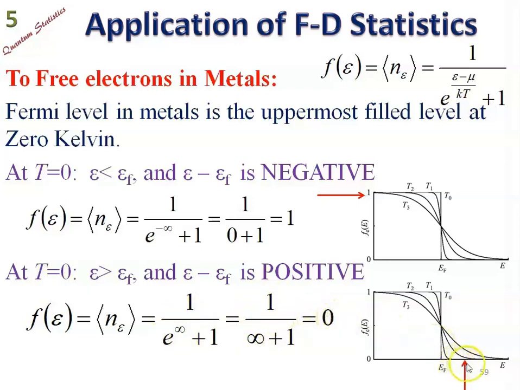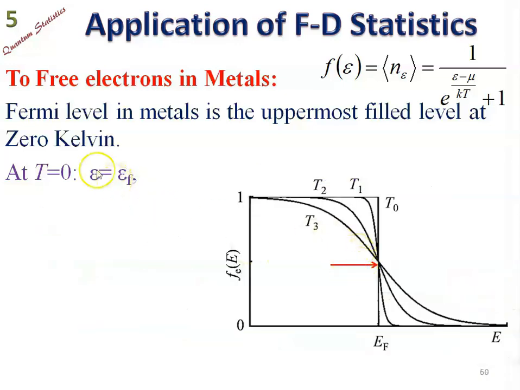Here this red arrow indicates the point beyond the Fermi energy level, where the distribution function, the Fermi function, vanishes. And at the Fermi energy it is intermediate. Here at E equal to EF it is 1 by 2.